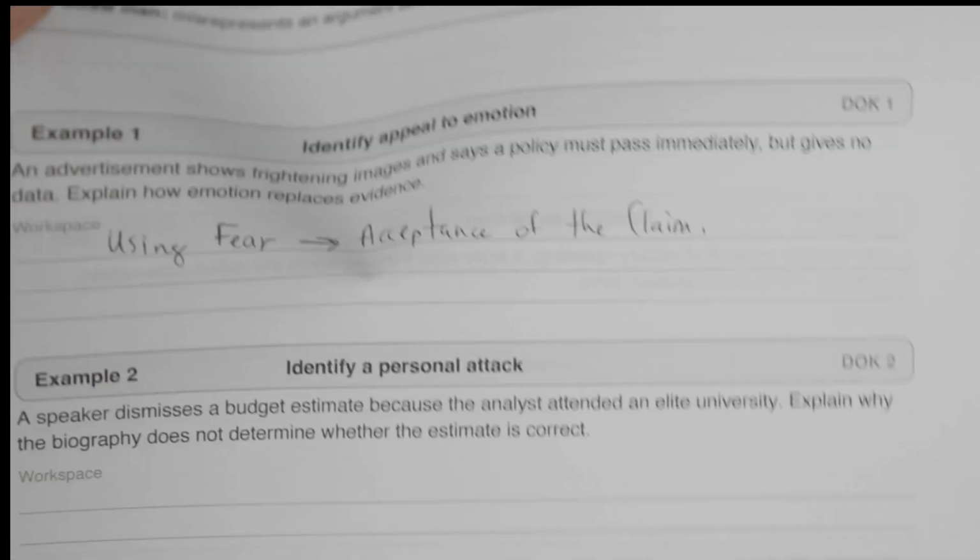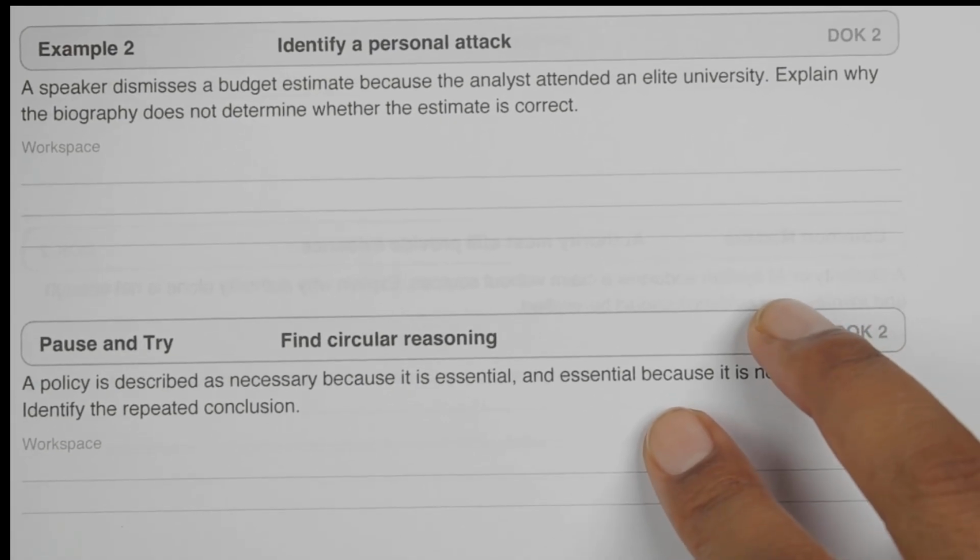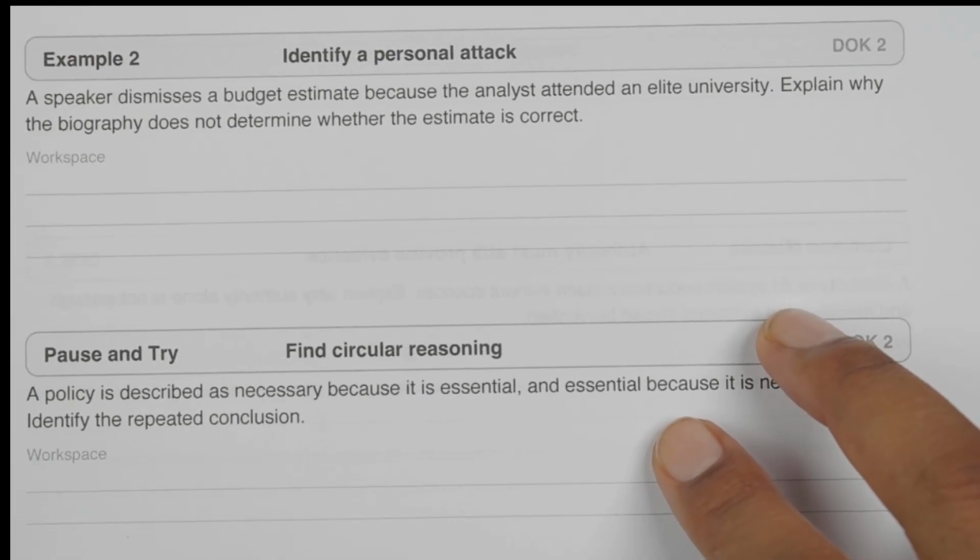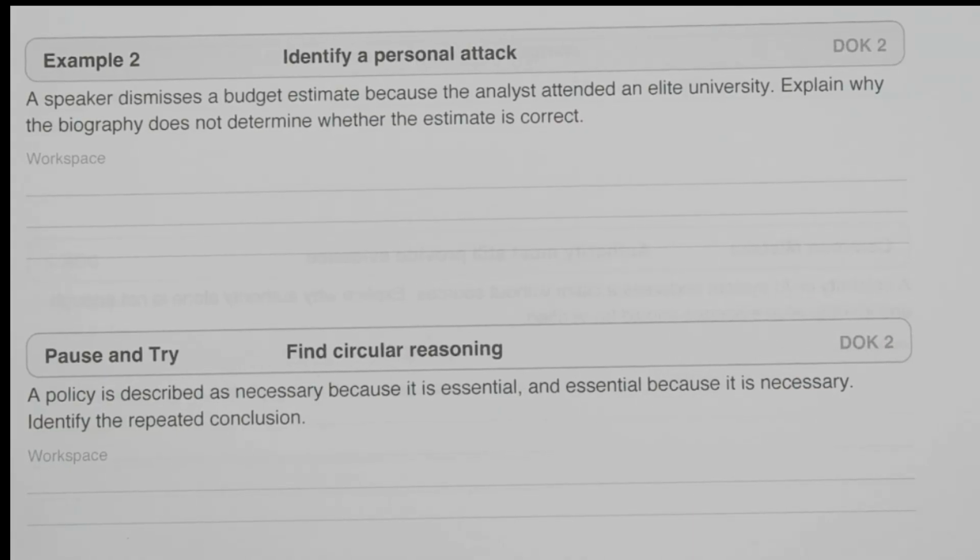Example number 2: a speaker dismisses a budget estimate because the analyst attended an elite university. Explain why the biography does not determine whether the estimate is correct, okay? So we're talking about a budget estimate, but instead of examining the calculations, another person says, well, we shouldn't believe this analyst because they attended an elite university. Does that tell us whether the estimate is correct? No. The analyst's biography does not determine whether the mathematics is correct.